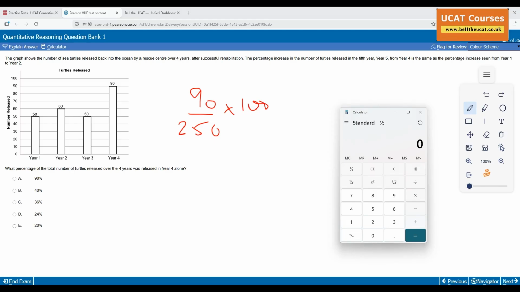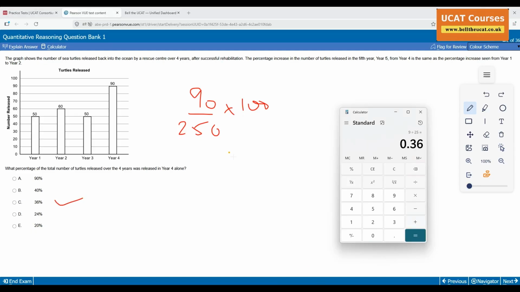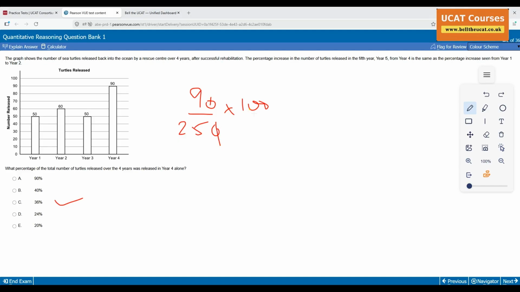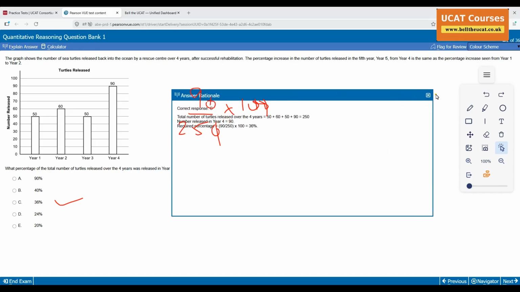The fewer the keystrokes, the better. You are not going to do 90 over 250 times 100. I'm going to do 9 divided by 25. Boom, 36. The answer is 36. I didn't even bother multiplying by 100 or including the zeros. I just asked for the decimal, 0.36. So there you go, 36% is what we've got.